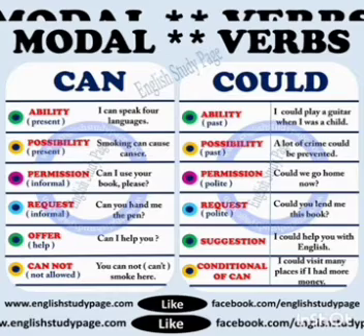Now let us discuss. First one is ability. So ability in past tense. I could play a guitar when I was a child. So in past tense you will be using could. Present tense you will be using can. Next, possibility. A lot of crime could be prevented. So possibility, again in past tense could is used.